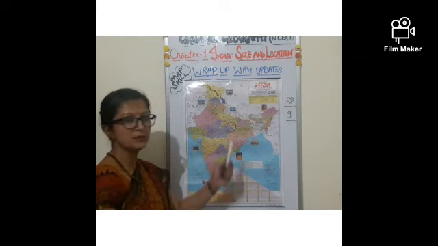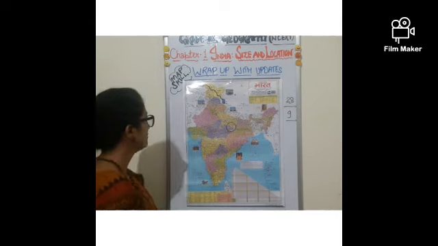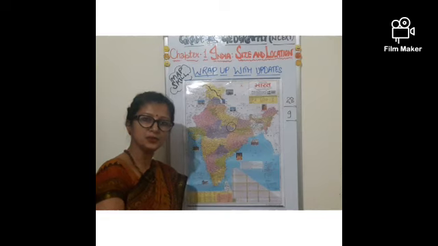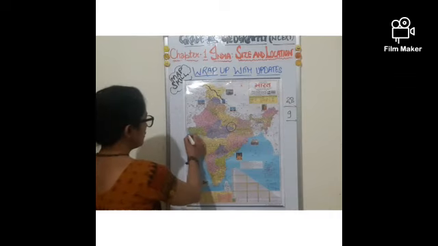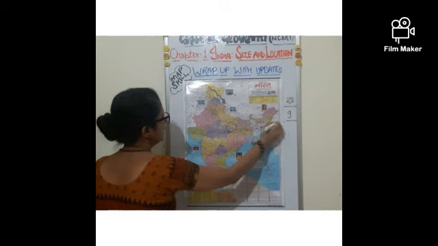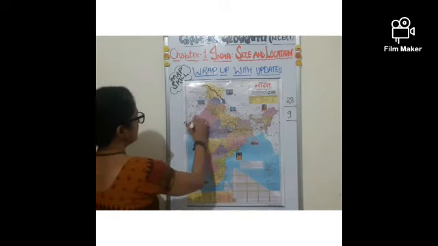It is Mirzapur, and Mirzapur is in Uttar Pradesh. Now the next question: tell the name of the latitude which passes through India and divides it into two parts equally. That is the Tropic of Cancer, and you have to show it equally in a proper manner like this, Tropic of Cancer.